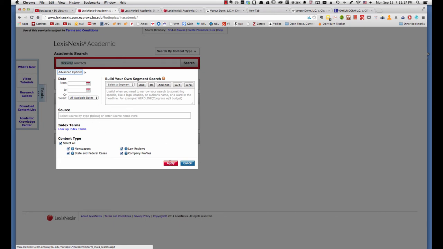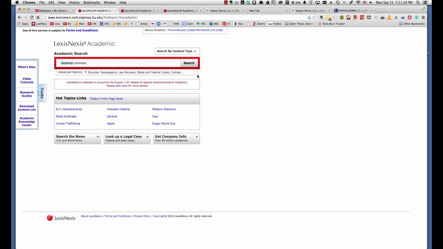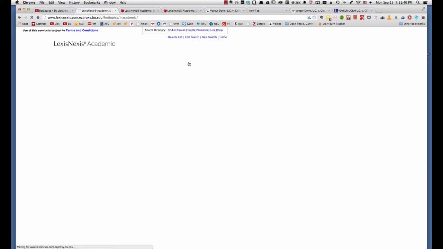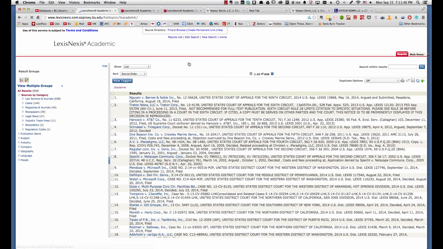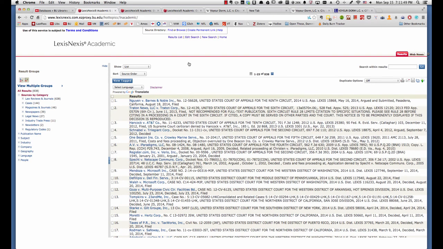For now, we're just going to do a general search of all content types for the term click wrap contracts, actually let me make it singular, click wrap contract. And as you will discover soon, the law of click wrap contracts is very important for any online business. So we do a search, and it produces 838 results. That's a lot, obviously. And we have a lot of cases, 144 cases, and a lot of law review articles.